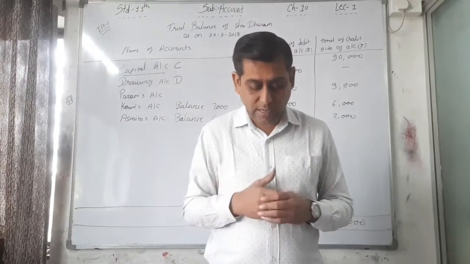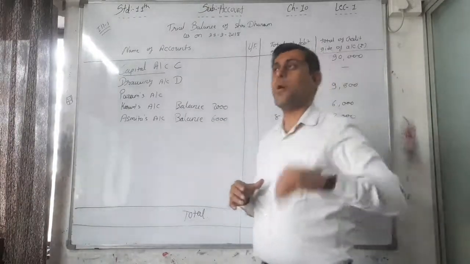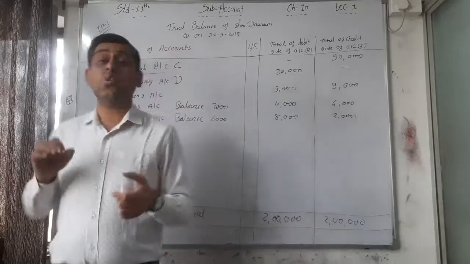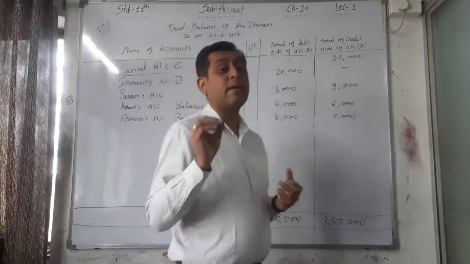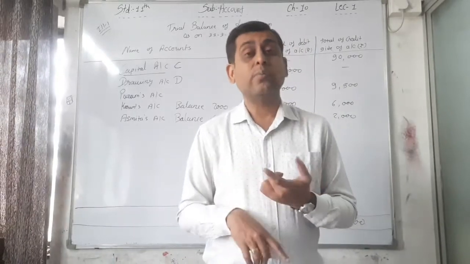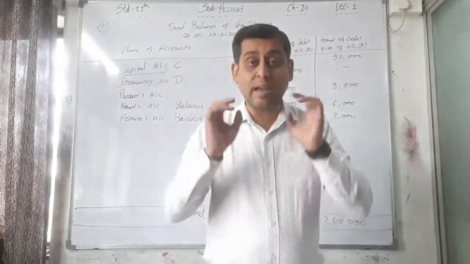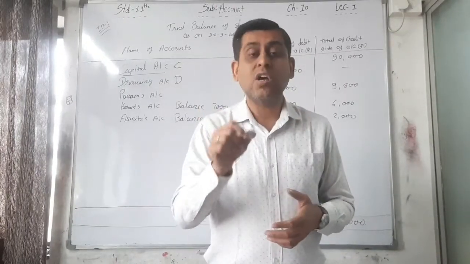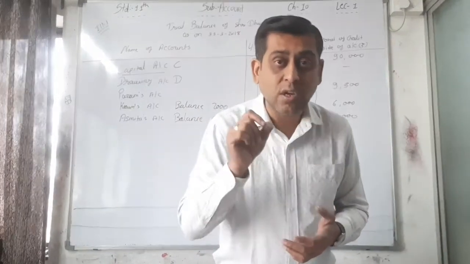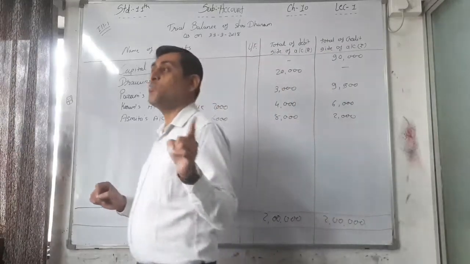So D is there. Here the names of accounts and amounts are given, but which balance you have to consider, you decide by following the rules. Personal account, real account and nominal account rules are applied, and on the basis of the rules you can confirm which account has which balance.